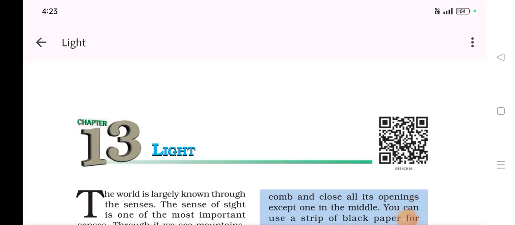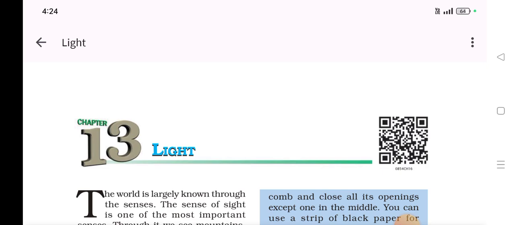So today we are going to learn chapter number 13, Light. This is the new edition of Science Class 8. But in the old book, the Light chapter is 16th with page number 199. As I'm having the PDF of the new book, it is chapter number 13. So let us get started with our new chapter, Light.